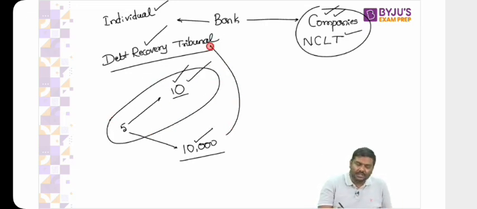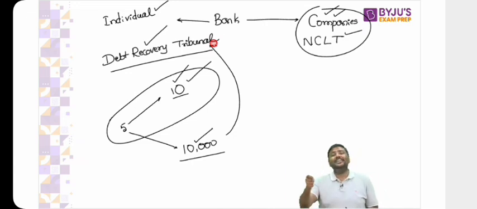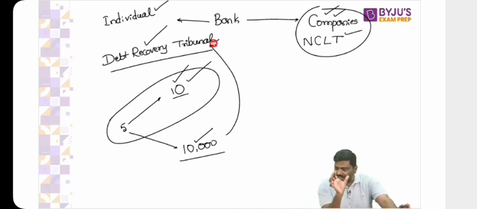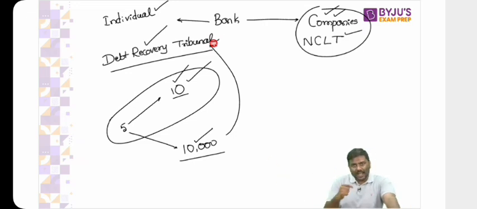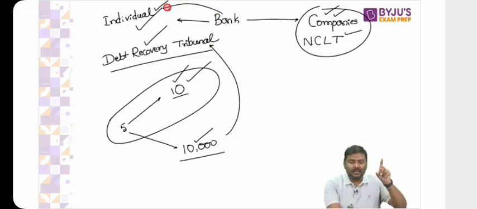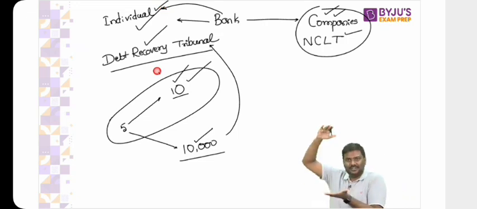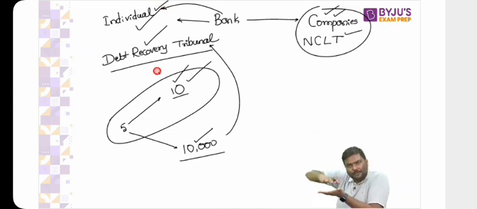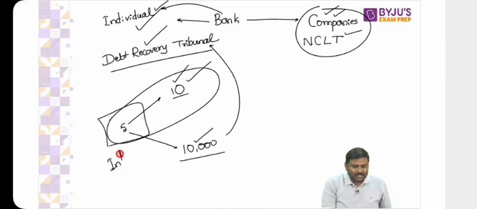Apply the same logic to DRT, the debt recovery tribunal. We established a debt recovery tribunal and we wanted to clear the cases within 6 months. But what has happened over a period of time is that the number of applications filed by the banks, whenever retail borrowers have defaulted, has increased. The cases which have been filed have kept on piling up, but on the other side, infrastructure has not increased at the same pace.